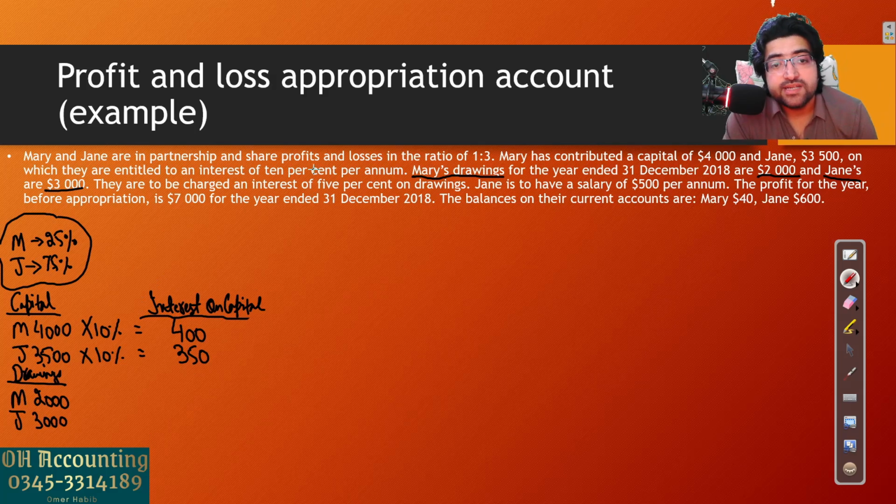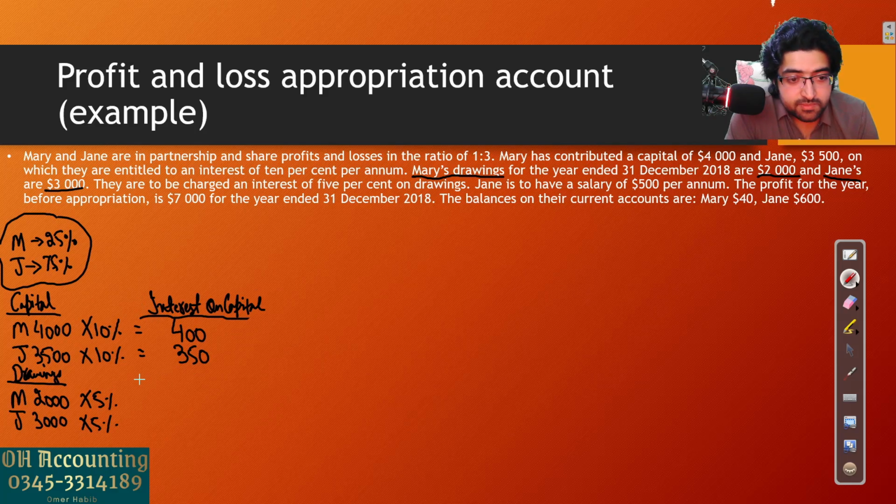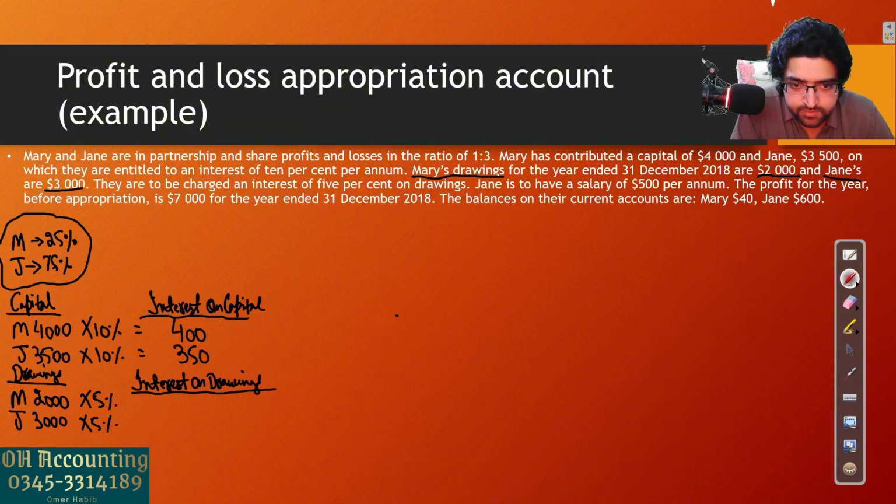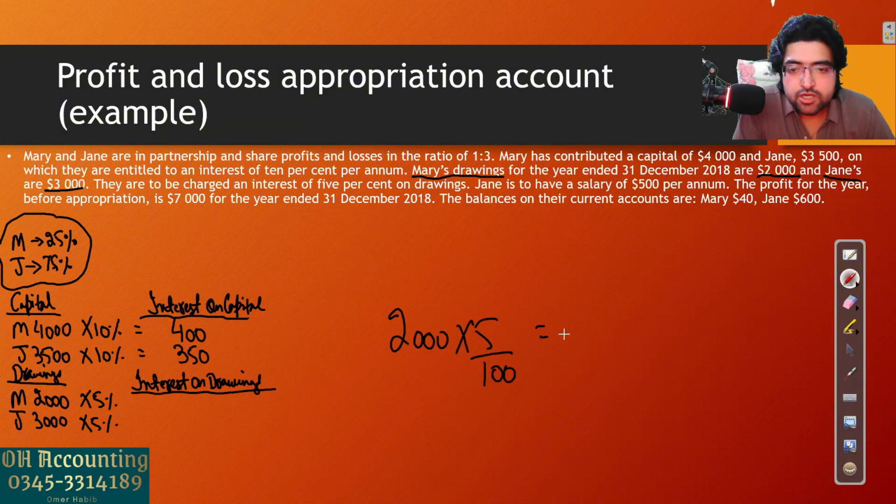They are to be charged an interest of 5% on drawings. So simply multiply the drawings with 5%. You will get the interest on drawings. Simple. So this will be interest on drawings. Use your calculators again, just like I told you. 2000 multiplied by 5 upon 100, you will get the interest on drawings.